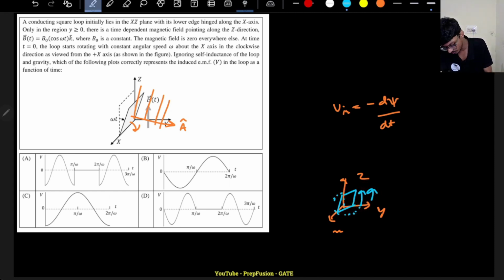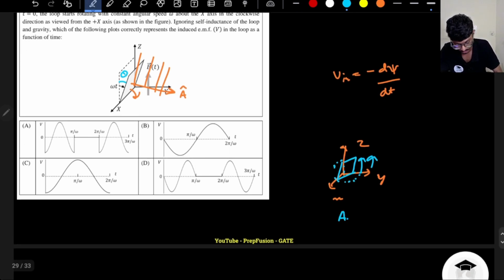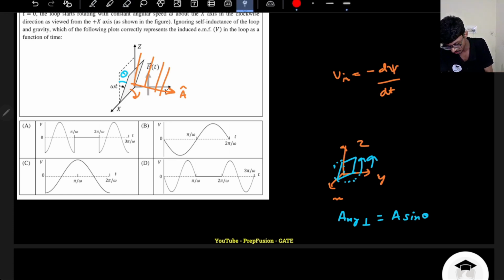So if I assume this angle to be theta, then what will be the area about the xy plane? The area perpendicular to the field lines, which I am interested in, is A into sine theta, because this component will be A cos theta and this component will be A sine theta. And this area A is constant, it is simply length into breadth.